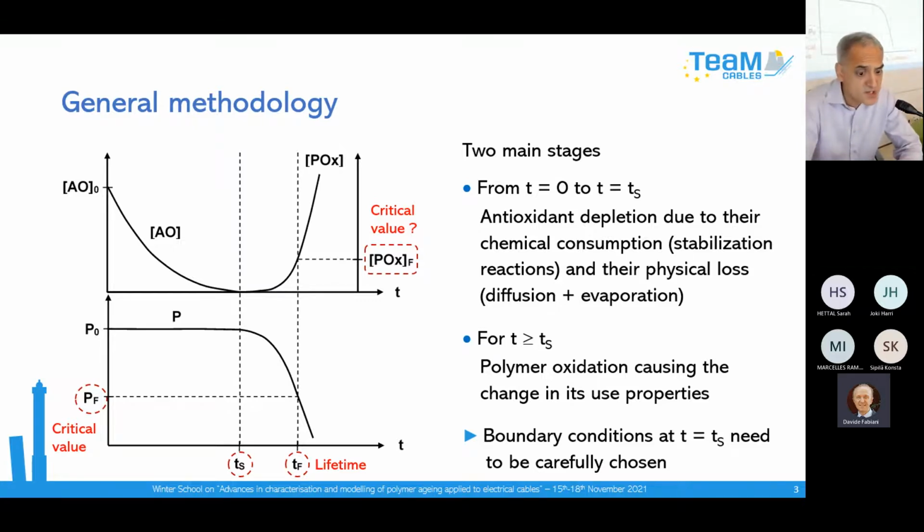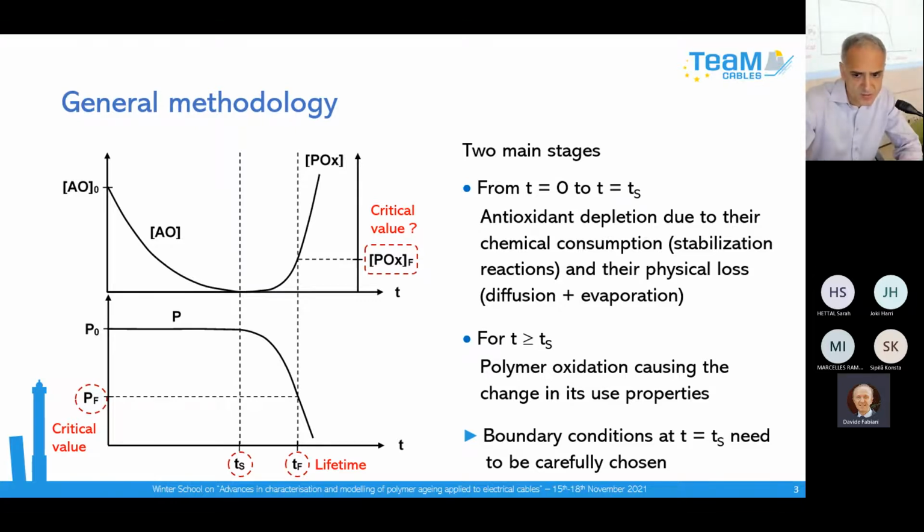And on both sides of this critical time, it is possible to obtain analytical equations for predicting the change of the chemical composition of the material. So for times lower than TS, we will try to elaborate an analytical equation to predict the antioxidant depletion. And beyond this time, we will try to elaborate an analytical equation for predicting the oxidation of the insulation.